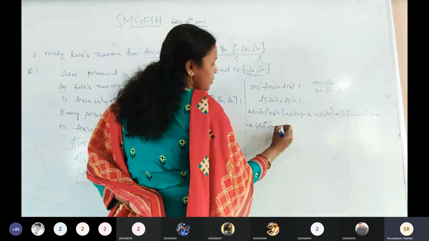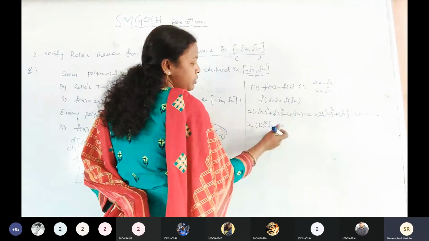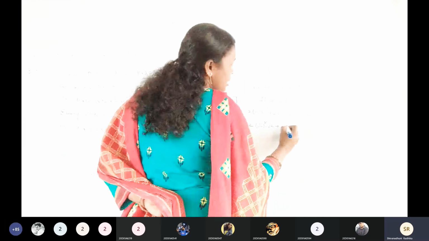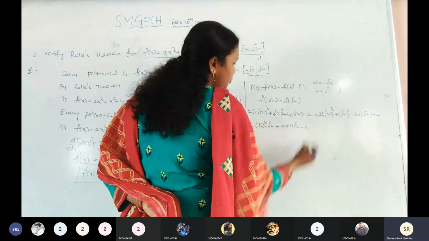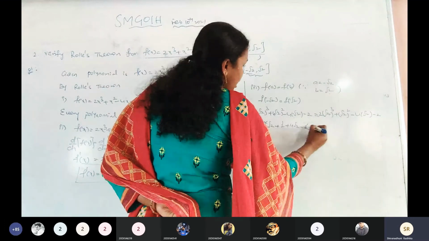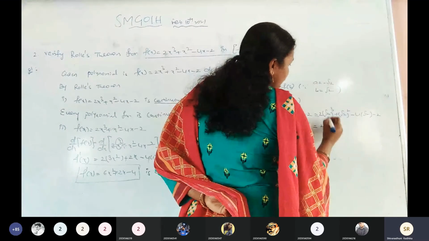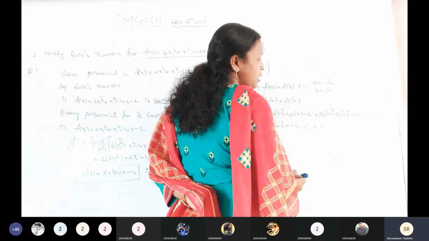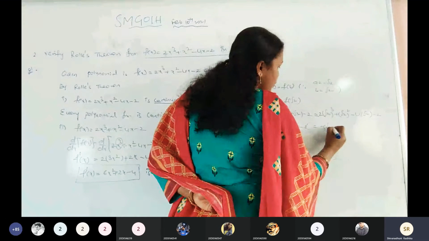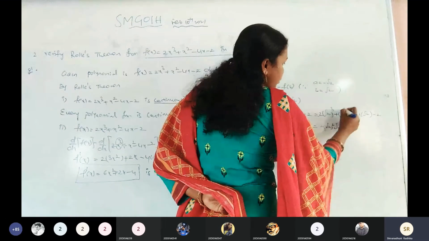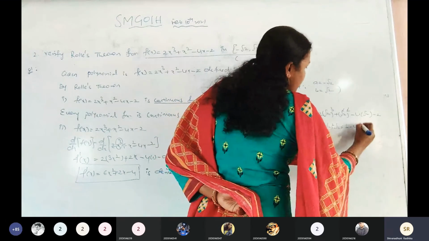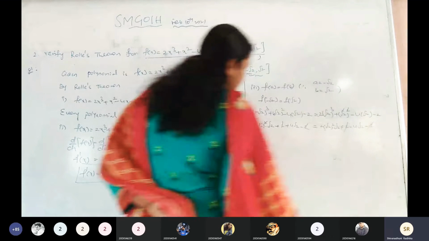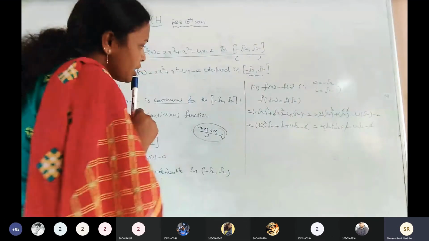Minus into minus is plus, and 4 root 2 minus 2. Minus 2 plus 2 get cancelled. And this one also: 2 into root 2 whole cube, root 2 whole square into root 2, plus 2, minus 4 root 2, and minus 2 plus 2 get cancelled. And what is the remaining?